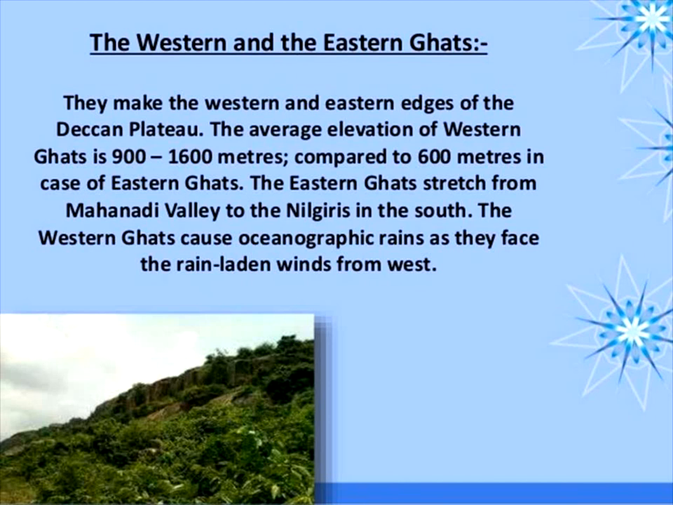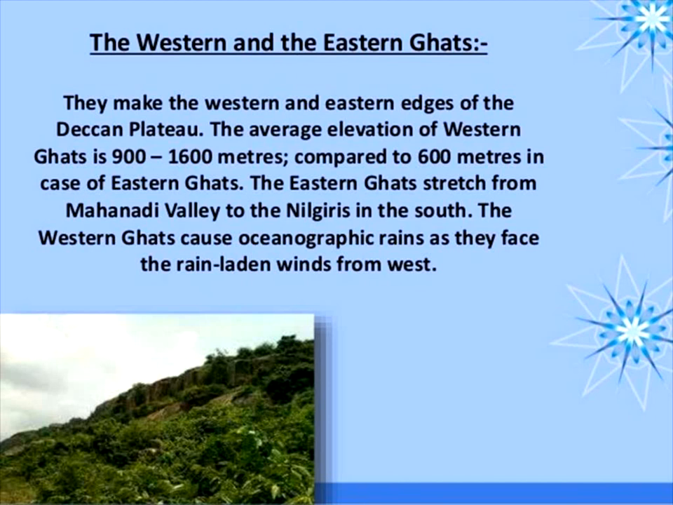You know that these are mountain ranges, what we are calling the Western Ghats and Eastern Ghats. Okay, the Cardamom hills are part of the Western Ghats. And the Eastern Ghats stretch from the Mahanadi Valley to the Nilgiris in the south. And this Western Ghat causes orographic rain. Orographic rain means it occurs from the sea. That is what you might have studied, the land breeze and sea breeze.